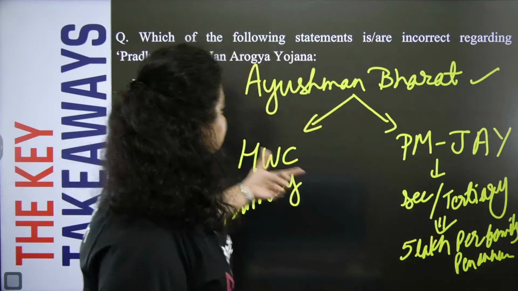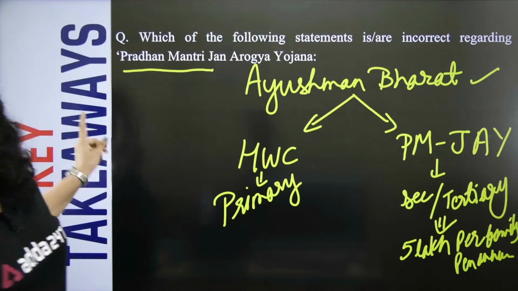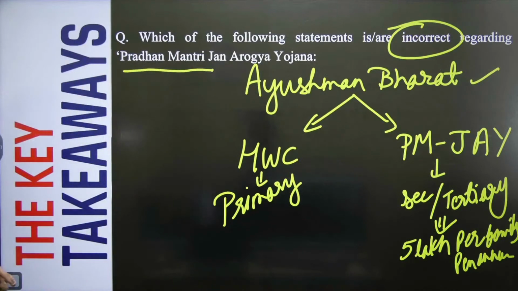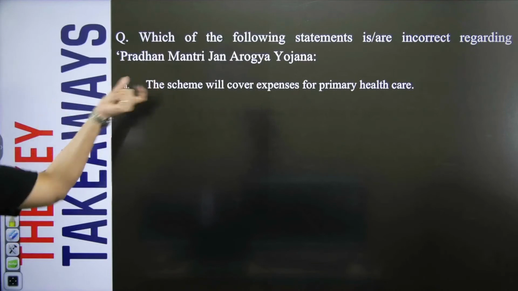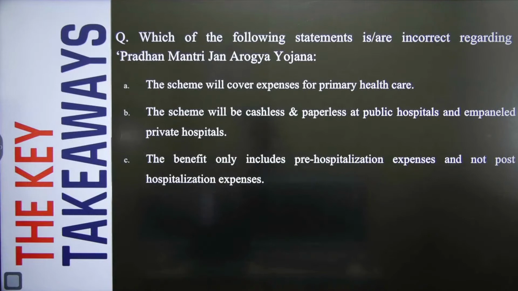So this is the Ayushman Bharat Yojana, and now the question is about the incorrect statement regarding the Jan Arogya Yojana. The statements are: first, the scheme will cover expenses for primary health care. Second, the scheme will be cashless and paperless at public hospitals and empaneled private hospitals. Third, the benefit only includes pre-hospitalization expenses and not post-hospitalization expenses. Now the options are A and B, B and C, B only, and A and C only.